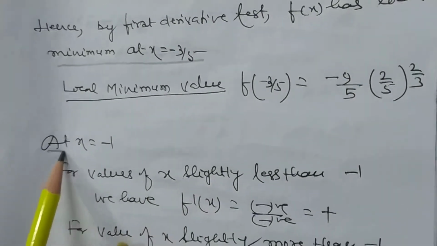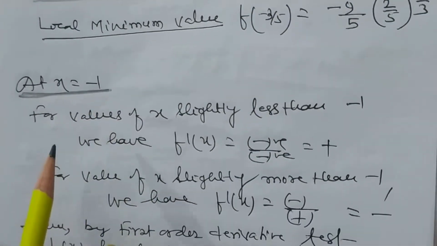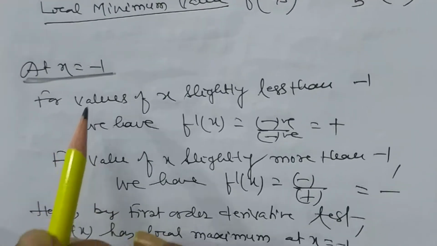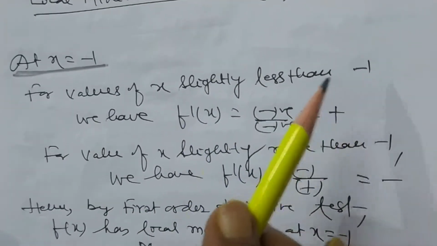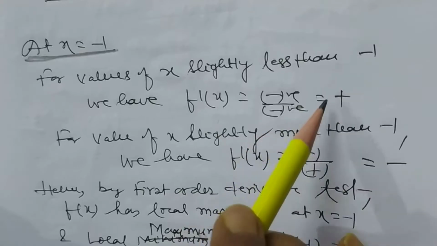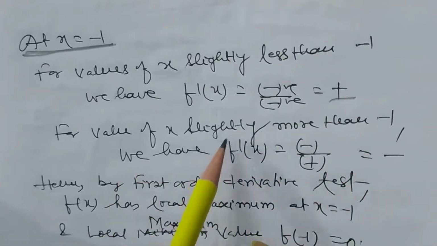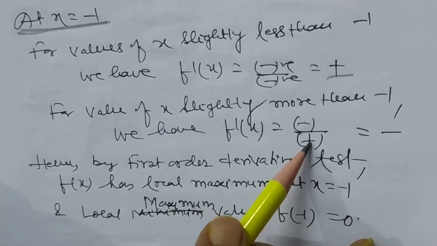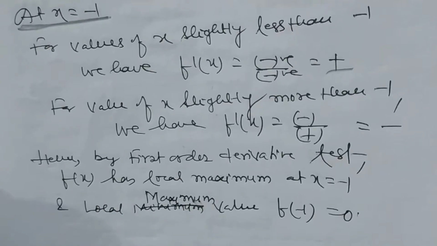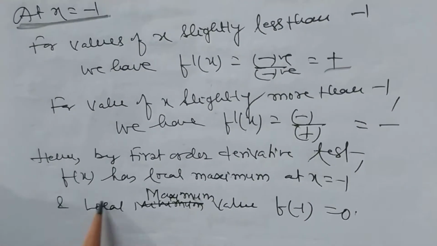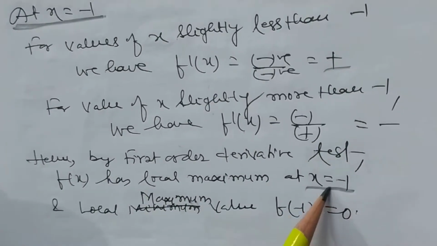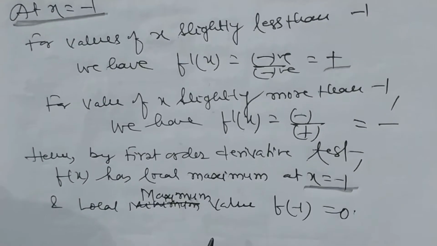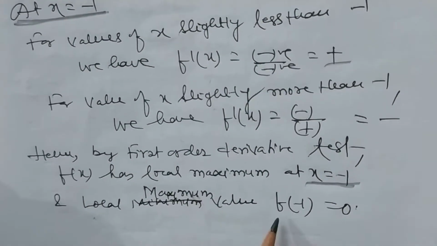Now my dear student, here f dash x does not exist, but we have to check its maximum and minimum value also. For values of x slightly less than minus 1, we have f dash x negative by negative, that is positive. For values of x slightly more than minus 1, we have f dash x equal to minus by plus, that is minus. So by first order derivative test, f x has a local maximum at x equal to minus 1, and the local maximum value at f of minus 1 is equal to 0.